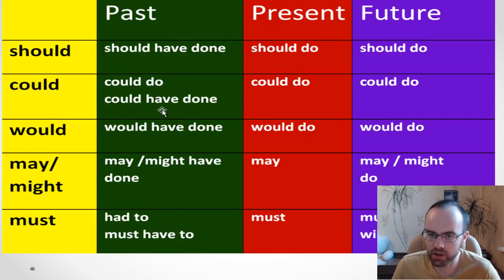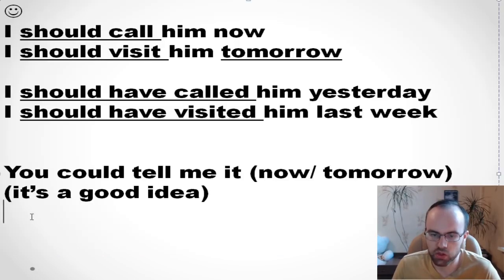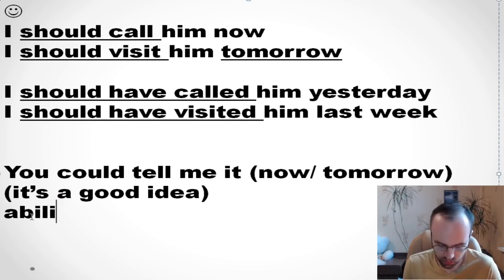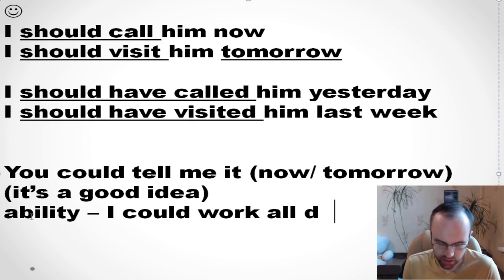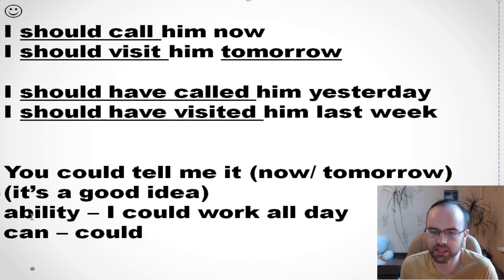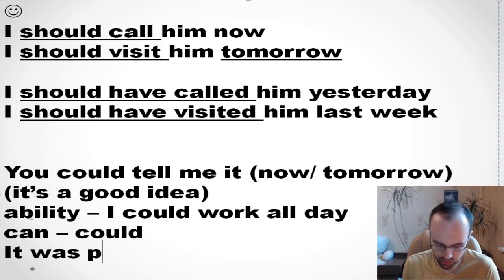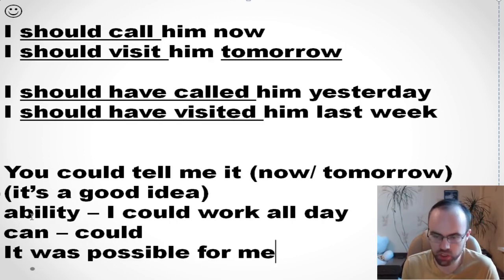So if you're talking about the past, you can use could plus verb, or could have done, could have plus the third form. So if it's about our ability, for example, I could work all day. So if I say so, it's the past form of could. It means that it was possible for me, and so I did it.